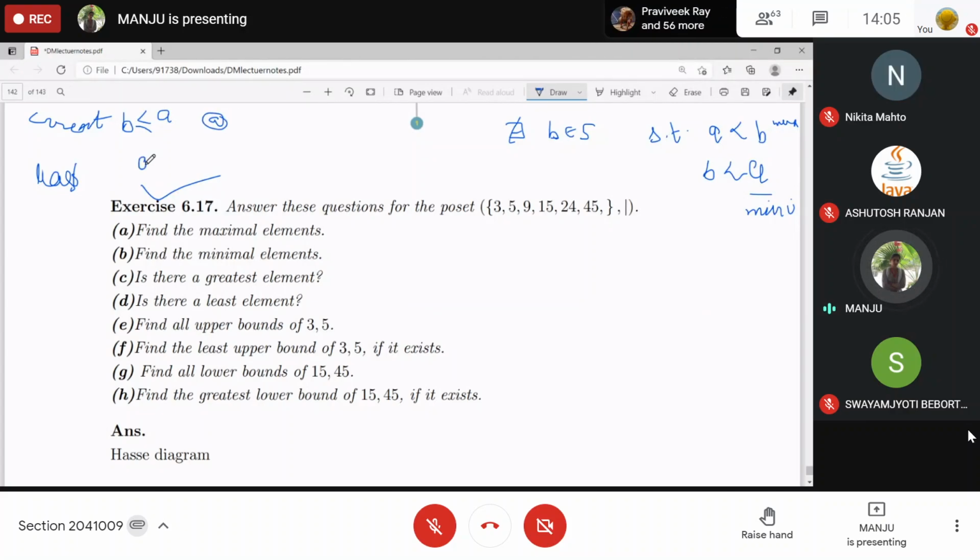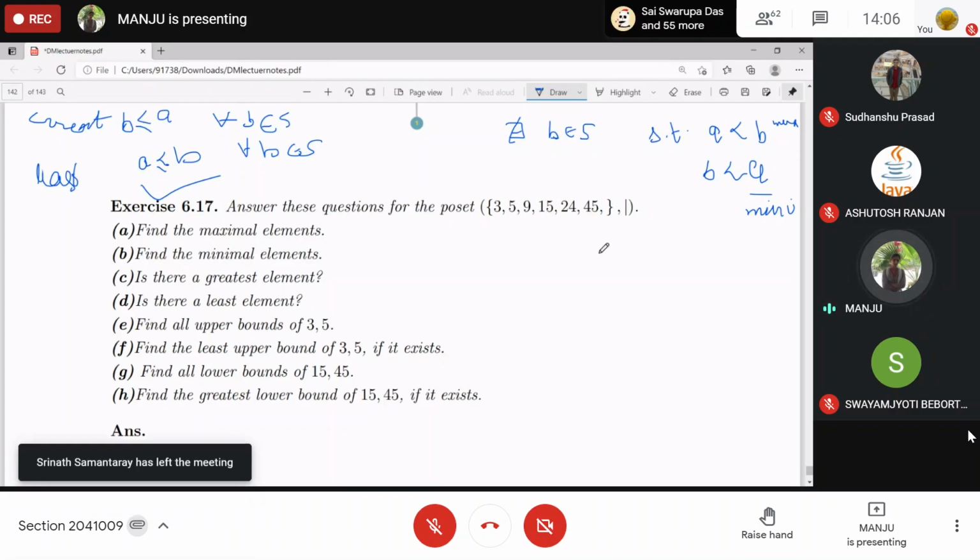And A will be least if A is related to all elements of S. Clear? Yes, ma'am. This will be greatest, this will be least. This element A. Now, what about the upper bound of any subset of A?